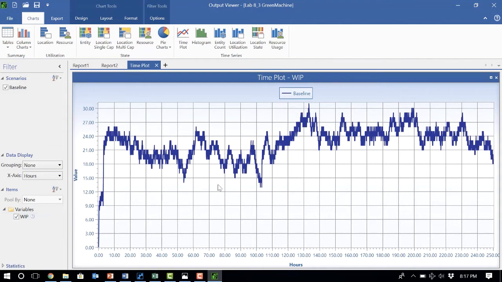Okay, so now let's look at the working process and see how we can make sense of it here. So these are values of the working process. That means obviously initially when we started the simulation, there was 0 part in the system. Gradually the number of working process went up and then came down and went up again, and gradually stayed around, like say 27 or so here in this part of the simulation.